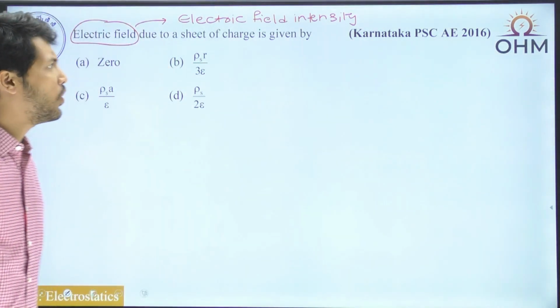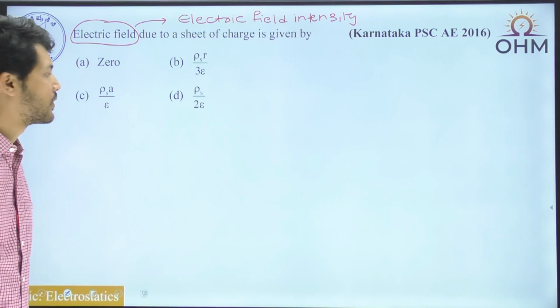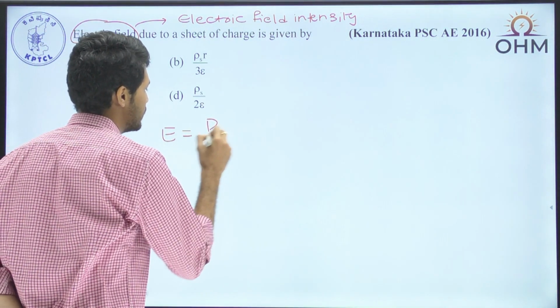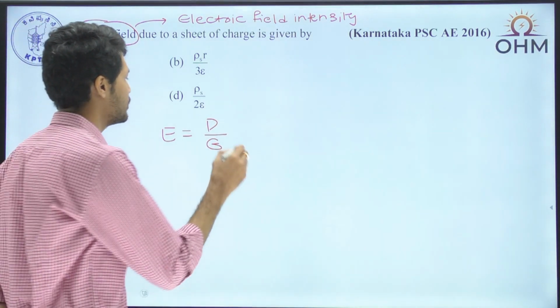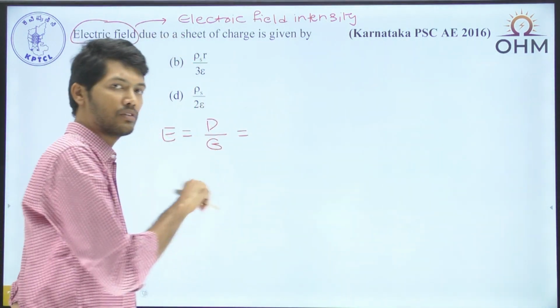Okay, and here all we are supposed to find out is what is the magnitude of electric field intensity. And we know that electric field intensity E is equal to flux density by epsilon. Flux density by epsilon. And for the sheet charge, what is the electric flux density? It is half of surface charge density.